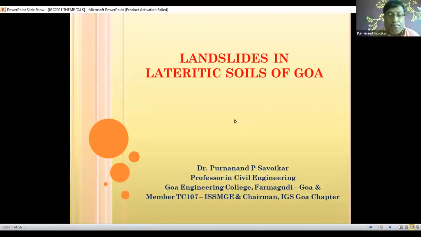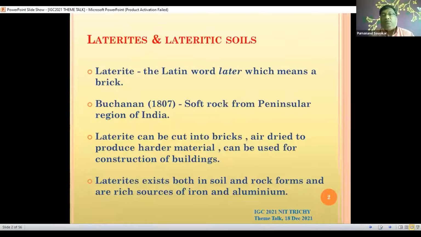Yeah. So I'll be briefly discussing the various landslide issues that have occurred in lateritic soils in Goa. And as you know, these lateritic soils derive their name from the Latin word later, which means a brick. Buchanan was the first person who coined this term laterite, somewhere in 1807. In Kerala, he used this term laterite.